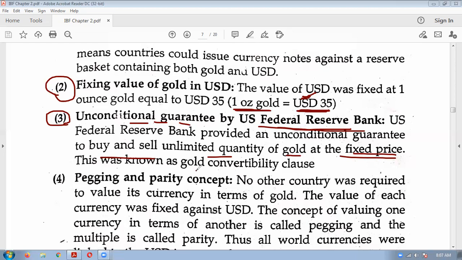This was known as the gold convertibility clause. So if India requires some amount of US dollars, they could sell that much amount of gold, and for that they will get the dollars. Gold can be easily converted into dollars. And this guarantee was given by the US Federal Bank that we will sell and buy an unlimited quantity of gold at a fixed price. What was the fixed price? $35. So this price was fixed.